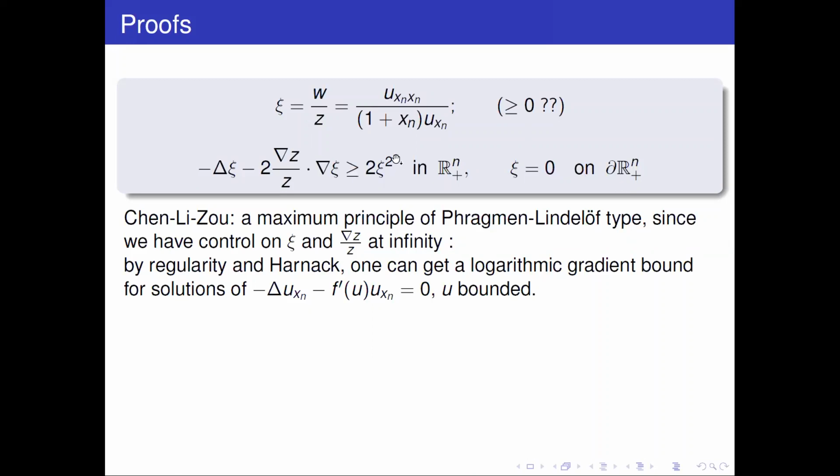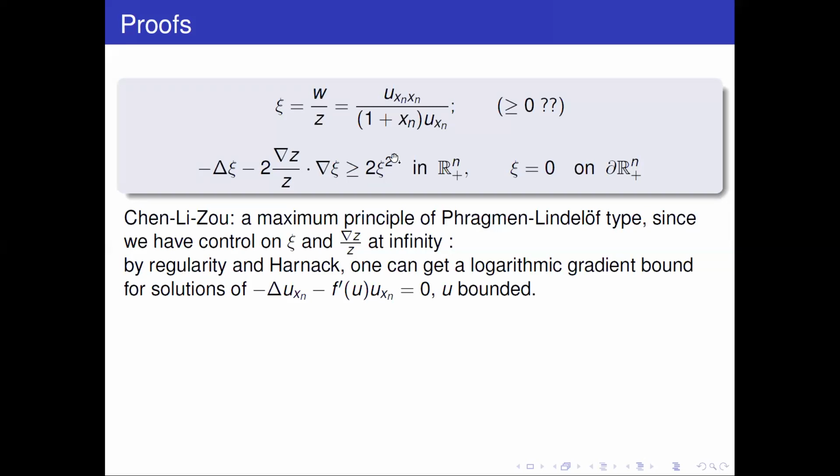Okay, so of course, we don't have a maximum principle just so simply as that, because we are in an unbounded domain. And maximum principles in general do not hold. And what Chen-Lin Zhu observed is that you can prove a maximum principle of Phragmén-Lindelöf type. This is exactly Phragmén-Lindelöf maximum principles in half spaces and more generally cones.